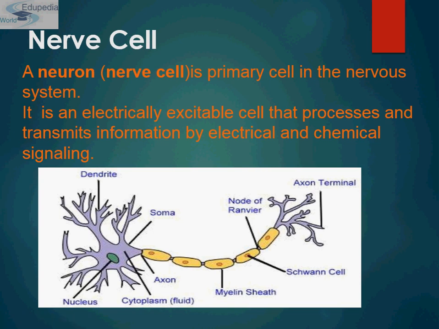This is the myelin sheath, which covers the axon. It is a fatty coating which speeds up the nerve impulse transmission. And this is the node of Ranvier. These are those gaps in the myelin sheath which help in the conduction of nerve impulse.